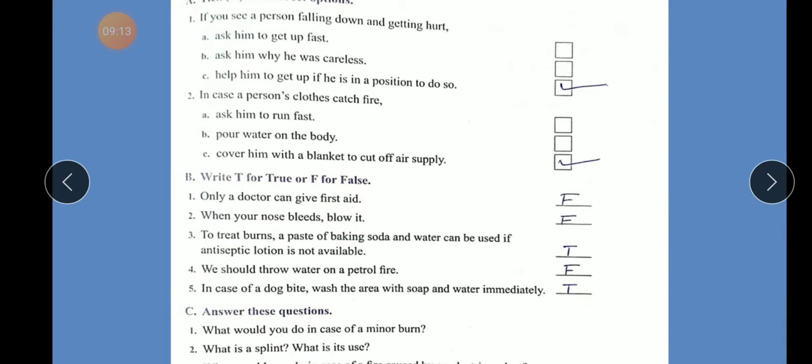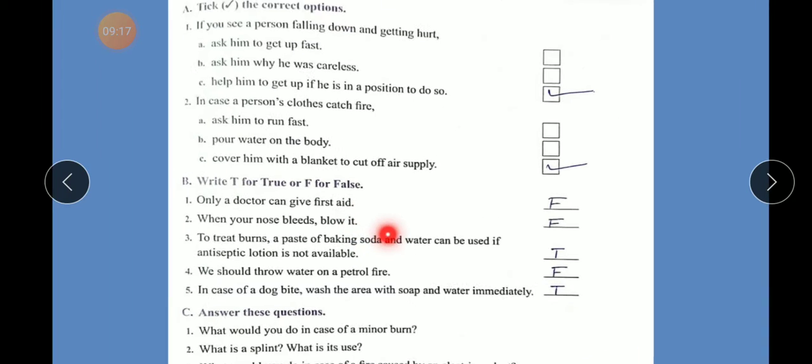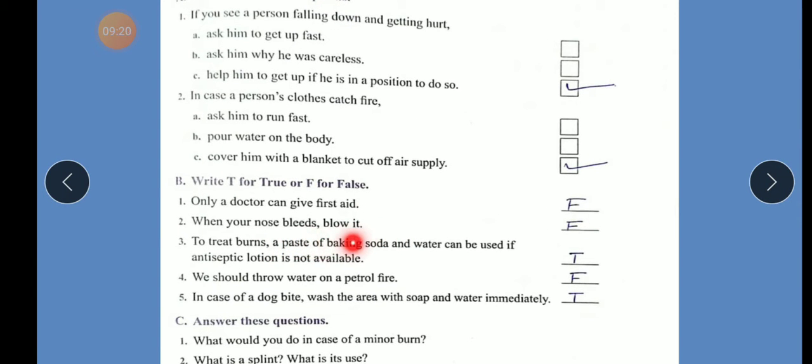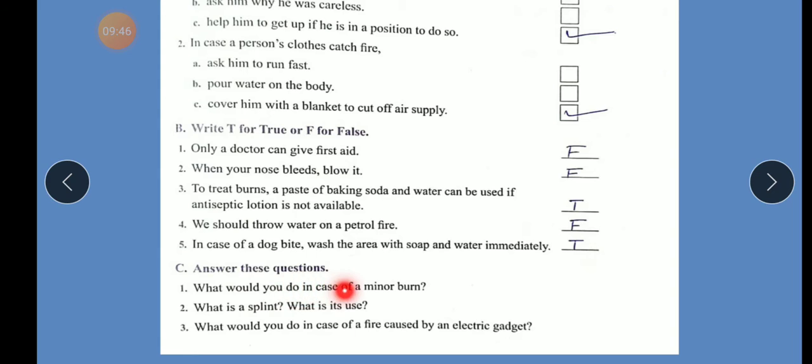Write T for true, F for false. Only a doctor can give first aid. F. When your nose bleeds, blow it. F. To treat a burn, a paste of baking soda and water can be used if antiseptic lotion is not available. True. We should throw water on a petrol fire. F. In case of dog bite, wash the area with soap and water immediately. True.